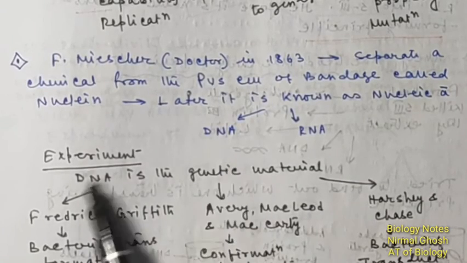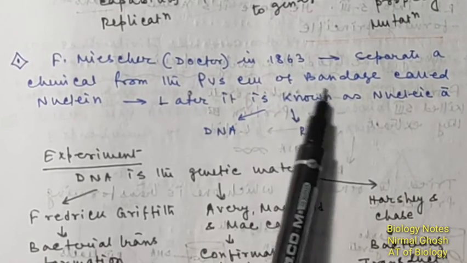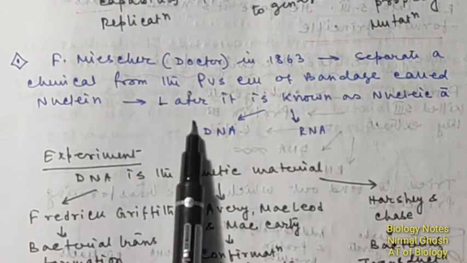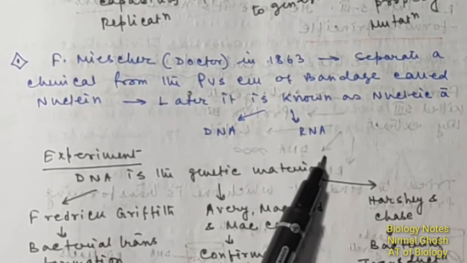Now the discovery of chromosome. Friedrich Miescher in 1869 separated a chemical from the pus cells of bandages called nuclein, and later it became known as nucleic acid, and these nucleic acids are of two types, the DNA and the RNA.